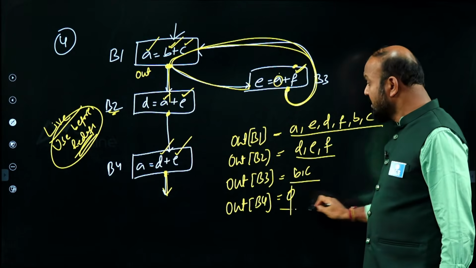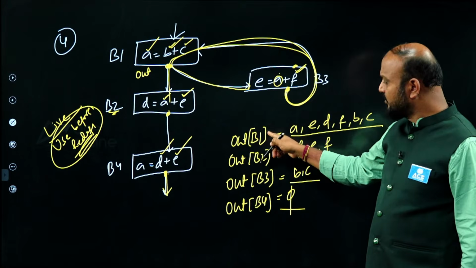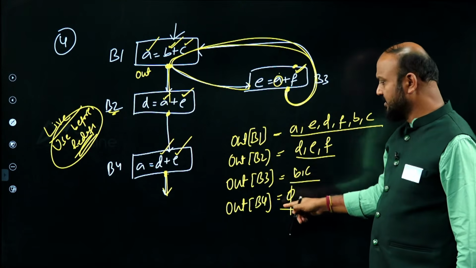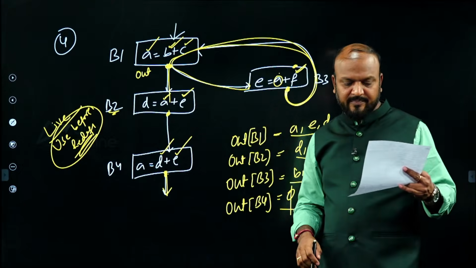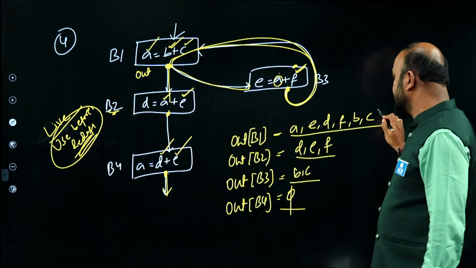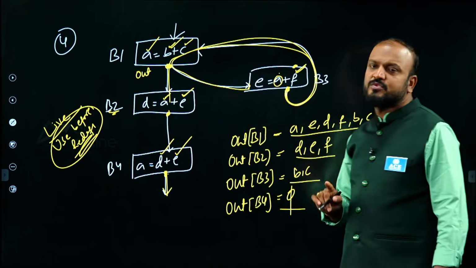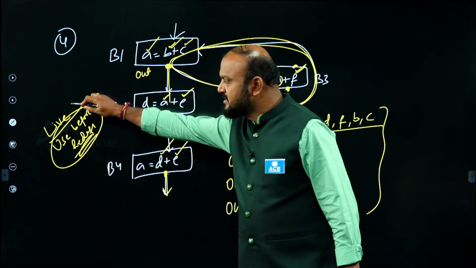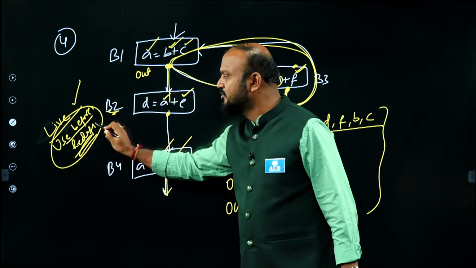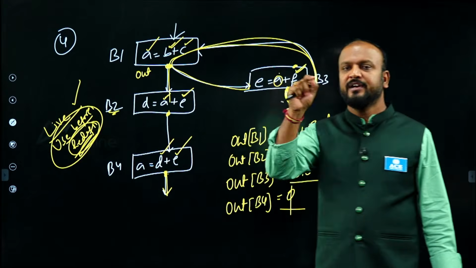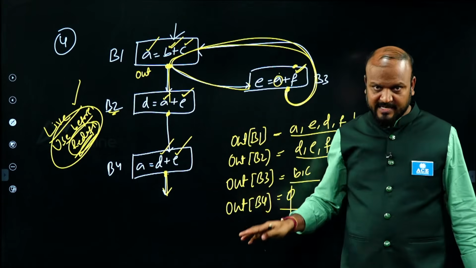Now these are the out variables at the exit point of block 1, block 2, block 3, block 4. Accordingly, you have to choose that particular option if this is a data and these are the out variables. Just one point to remember: a variable is live if there is a use before redefinition from that point to the exit of the program in all the paths, you can see.